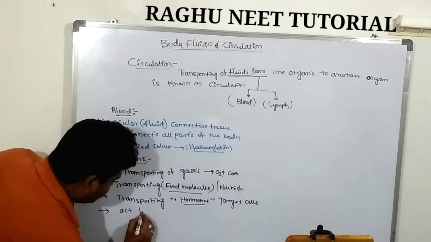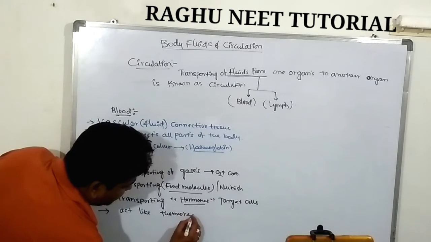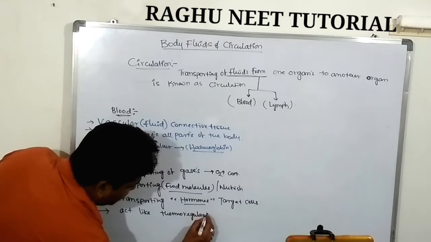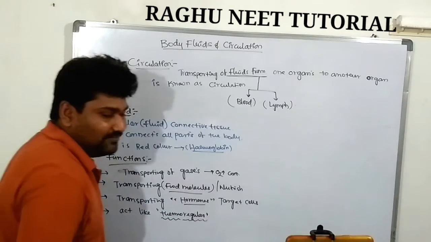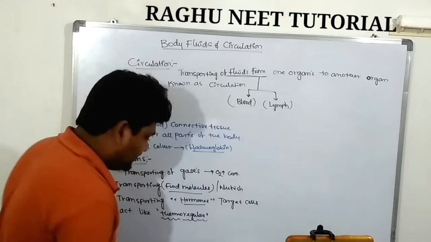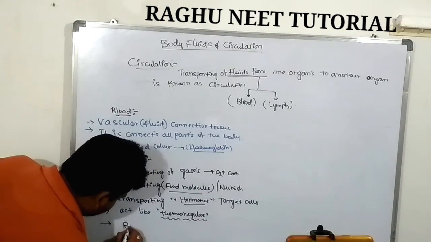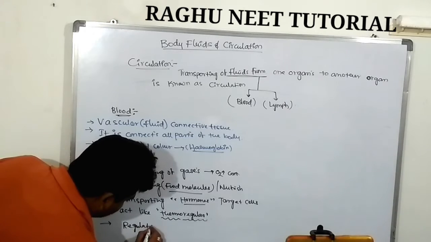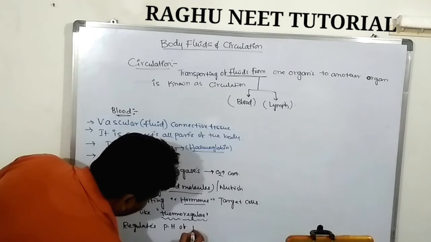Blood acts like a thermoregulator. It prevents loss of heat. It regulates the pH of blood.